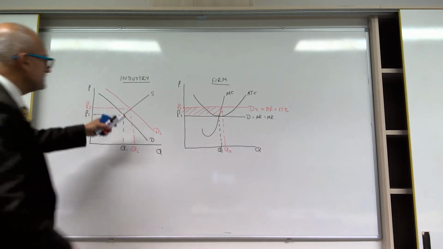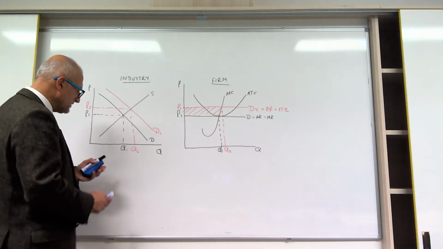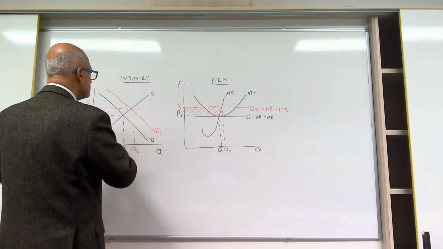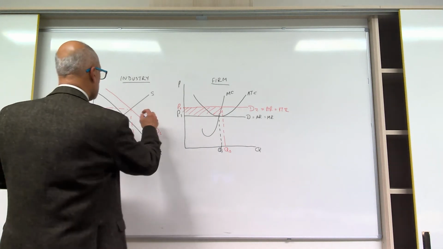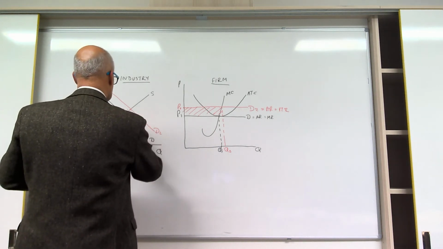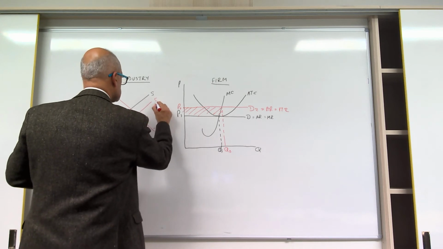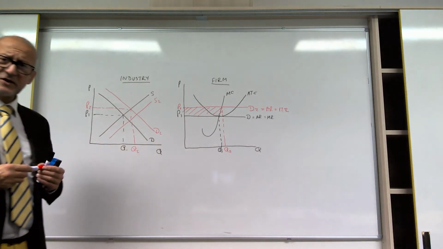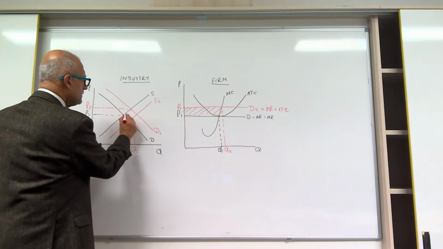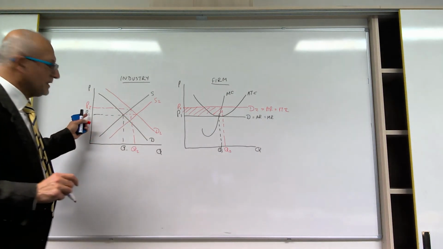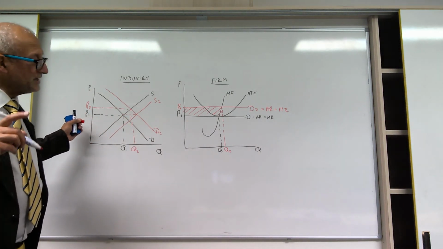And therefore, this supply curve here in the industry shifts out to the right. So we have S2.